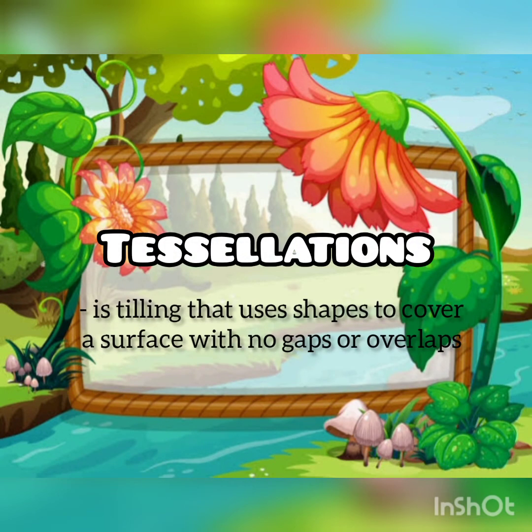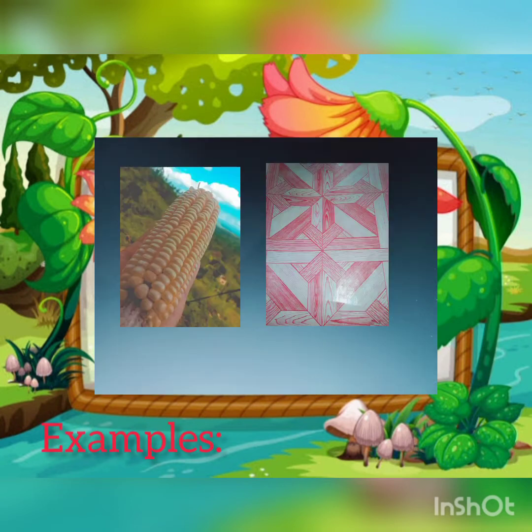Tessellation. It is a tiling that uses shapes to cover a surface with no gaps or overlaps. Examples are corn and floor mat.